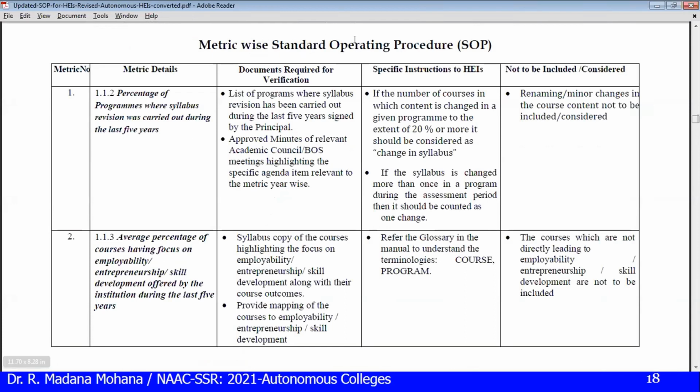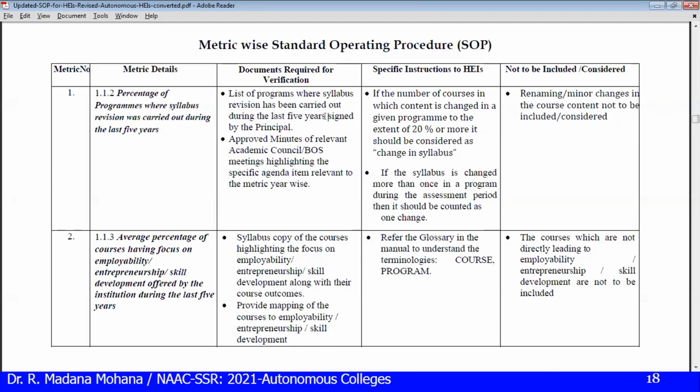So metric-wise standard operating procedure. For criteria 1, 1.1.2, just now we discussed: percentage of programs where syllabus revision was carried out during the last 5 years. Here, the documents required for verification: during inspection, they will consider only these types of valid documents, based on these parameters only.